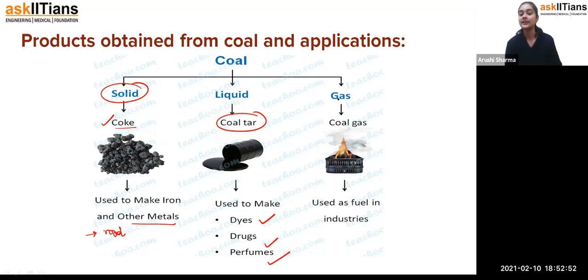Fine. Now in the gaseous form, we get coal gas. The gas released on the burning of coal, we call coal gas, and it is used as a fuel in industries as well. So we are getting coal in three states: solid, liquid and gas. The products are coke, coal tar and coal gas. The solid one is coke, the liquid one is coal tar, and the gas is coal gas, which we get from the burning of coal.